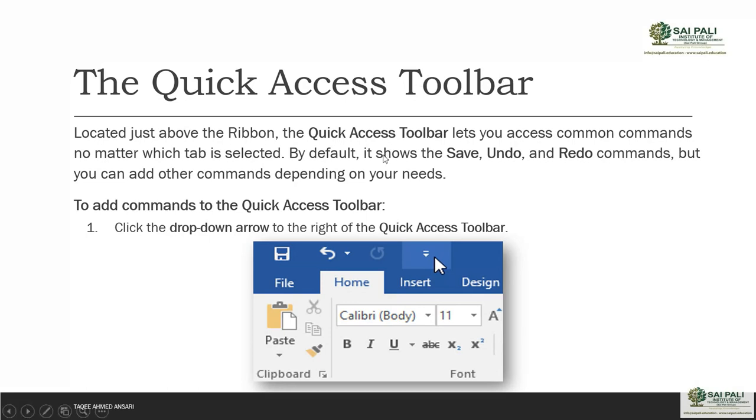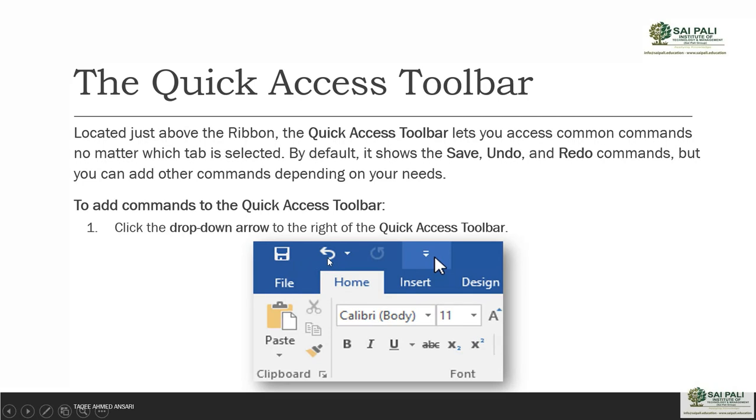Now in the quick access toolbar, you can see the commands which are not related to a tab. That means it is not depending on the tab. It does not matter which tab you are in, you can directly get that command. By default it shows the save, undo and redo commands. As you can see in the image here, this is the quick access toolbar, and here you have the save option, you have the undo option.